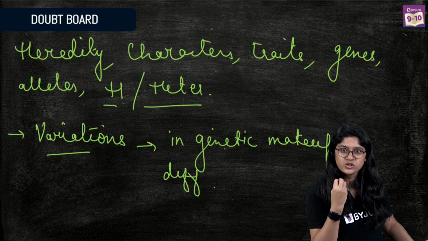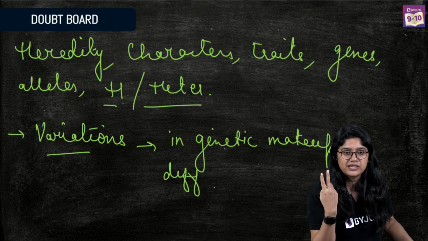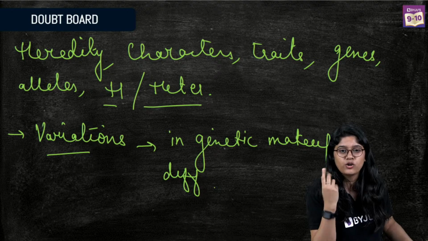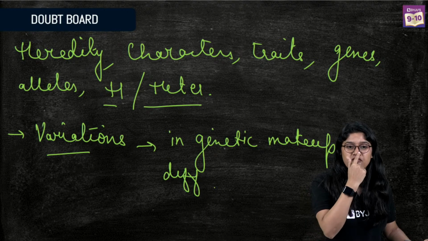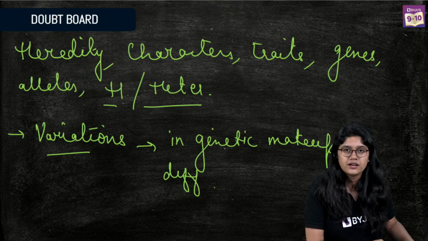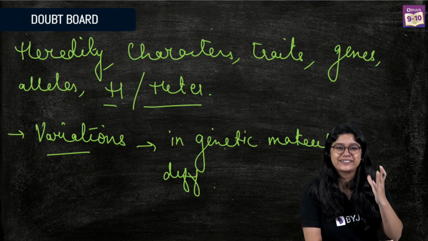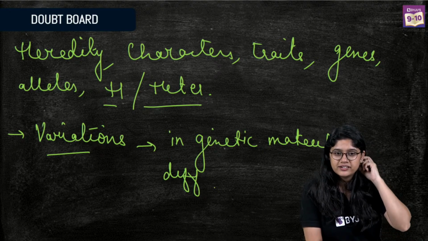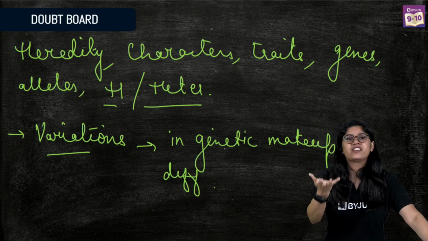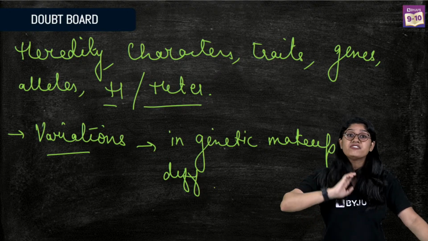Is there anyone in the class who has two noses? Only one, right? All humans have one nose. That is a very similar character we have. We cannot have two noses. But the color of the nose can vary, and that is a variation.